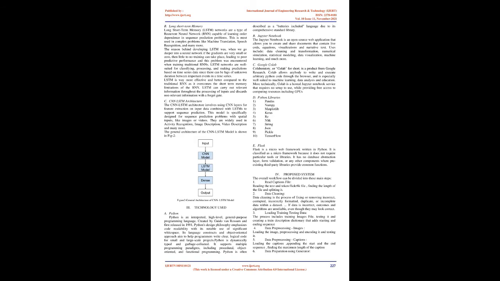The CNN LSTM architecture involves using CNN layers for feature extraction on input data combined with LSTMs to support sequence prediction. This model is specifically designed for sequence prediction problems with spatial inputs, like images or videos. They are widely used in activity recognition, image description, video description, and many more. The general architecture of the CNN LSTM model is shown in Fig. 2.